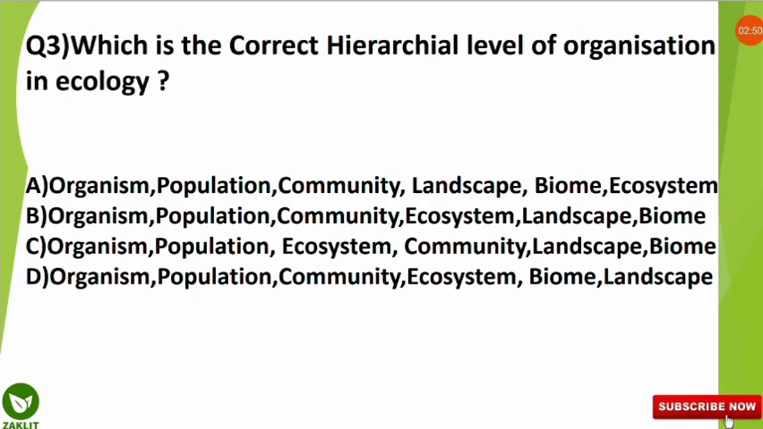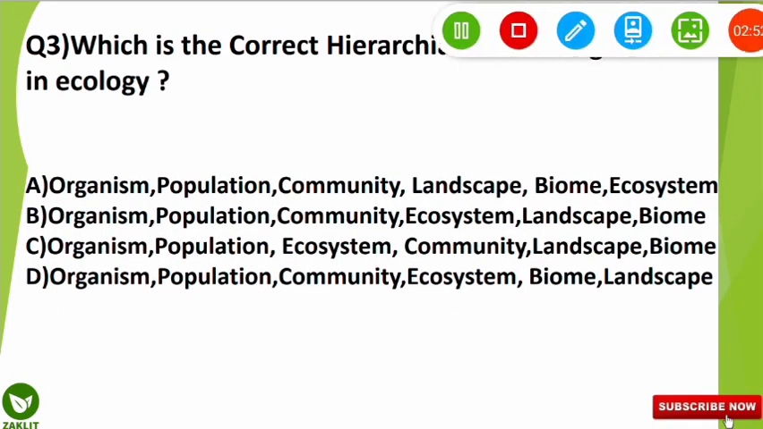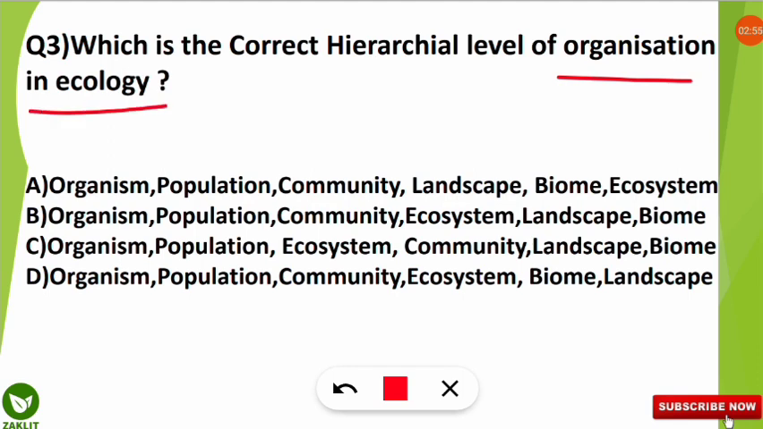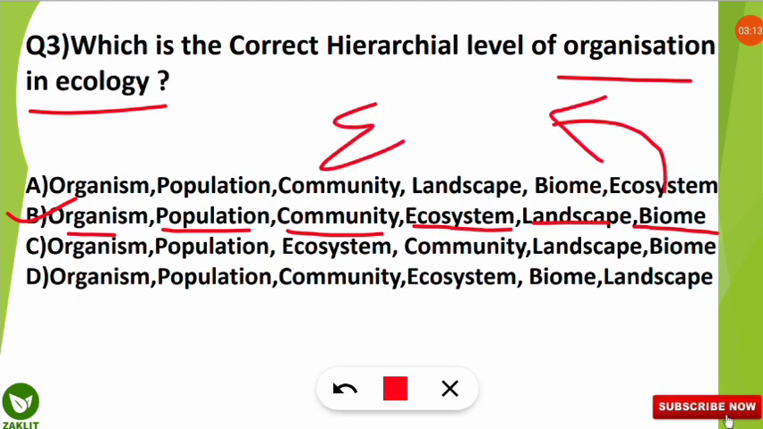The third question was, which is the correct hierarchical level of organization in ecology? And here the correct option will be option number B, that is organism is followed by population, then community, then ecosystem, landscape and then biome. One more thing you should note down: after biome one more thing is added, that is ecosphere.